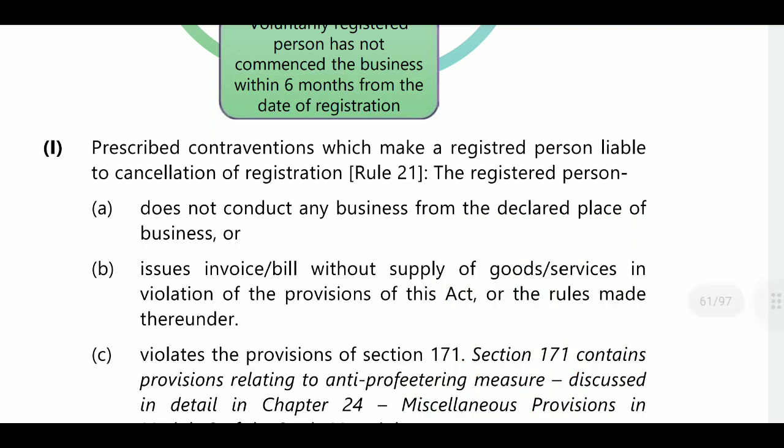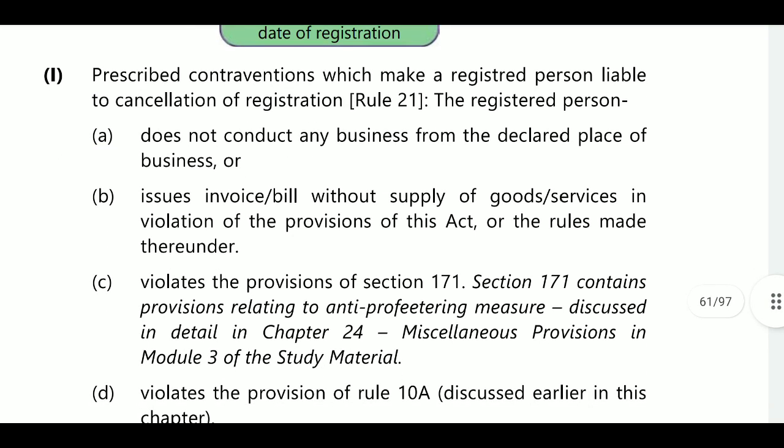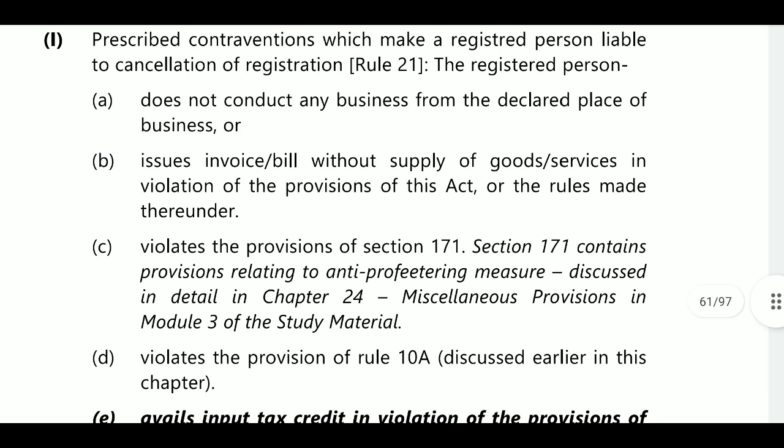Next, the prescribed contraventions which make a registered person liable to cancellation of registration are in rule 21. The registered person does not conduct any business from the declared place, or he is not continuing business, or he is issuing invoices or bills without supplying, or violates the provisions of section 171.